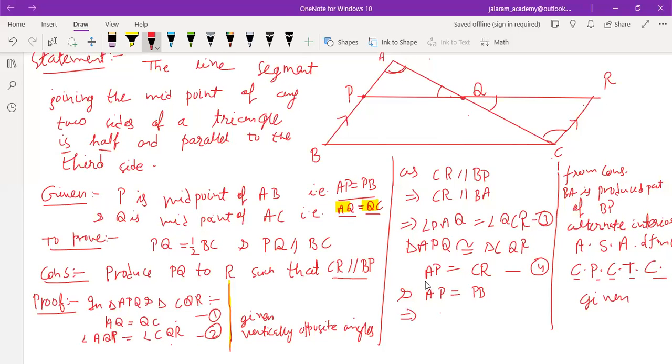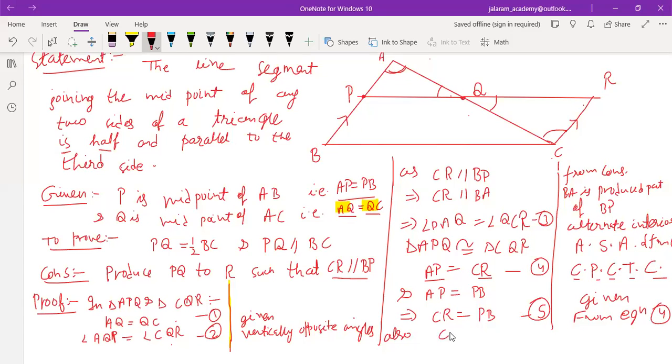And if in place of AP we write CR, from equation number 4, we have to write the reason always in all the lines in a question while we prove our theorem. From equation number 4. Is that clear to you? CR equals PB, we have proved.